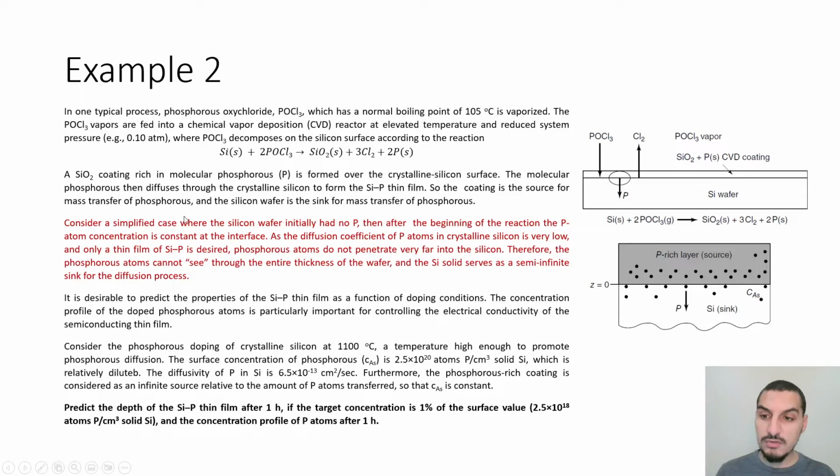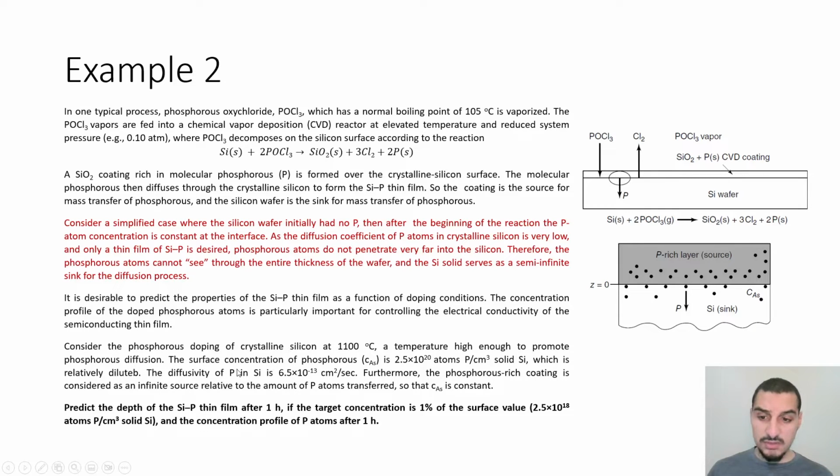And of course we can tell from here that there is time dependence, because in the beginning there was no phosphorus, and then the concentration increases as time increases. So this is a time dependent process, or an unsteady state process. So now the information that we know, that the concentration of phosphorus at the interface or at the surface is 2.5 multiplied by 10 power 20 atoms per centimeter cube of solid silicon, which can be divided by Avogadro's number and give us the number of moles if you want, but I'm gonna keep it like this.